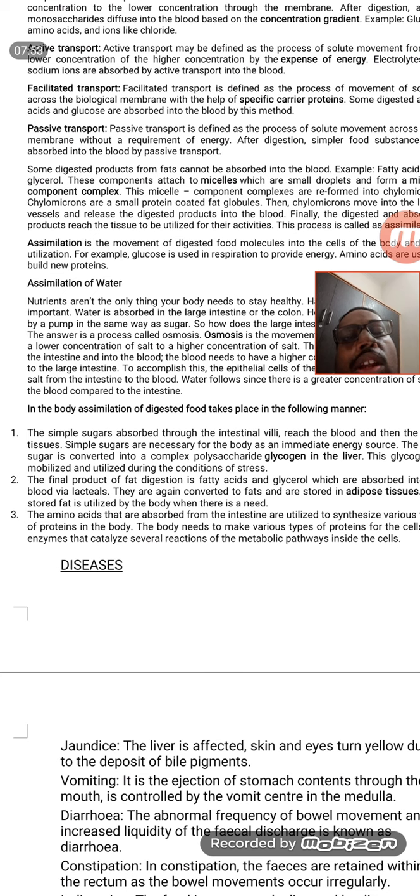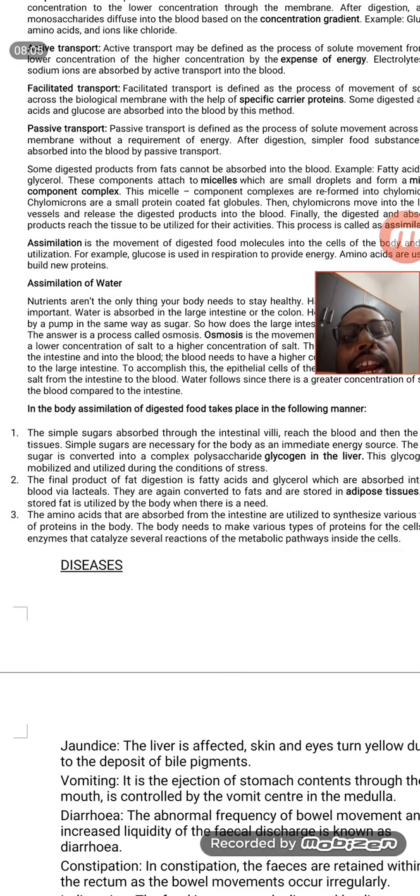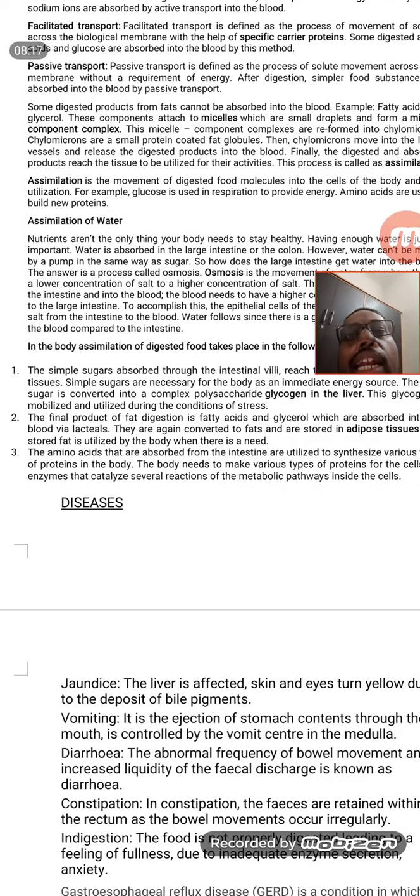For example, when glucose is given to the blood, insulin will be secreted, and with the help of the insulin and glucose transport facilitated membranes, it is allowed to move into the cell, where it will be converted into energy. And here also water will be taken back into the system through the large intestine, and it will be used.